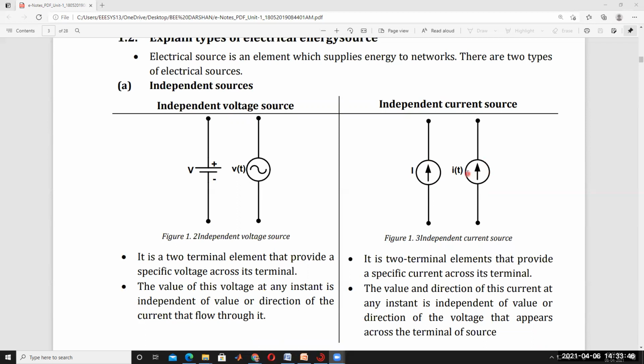Similarly, for AC the voltage is V of t, and for DC just V.